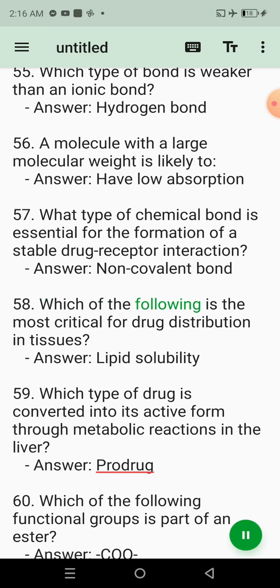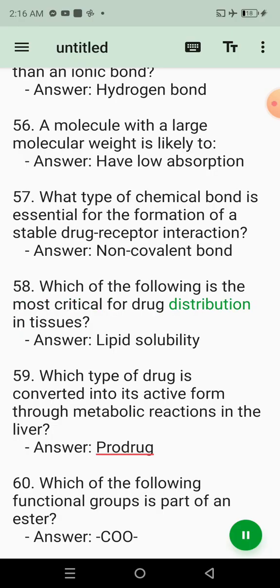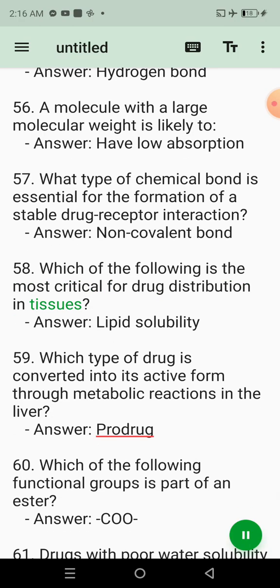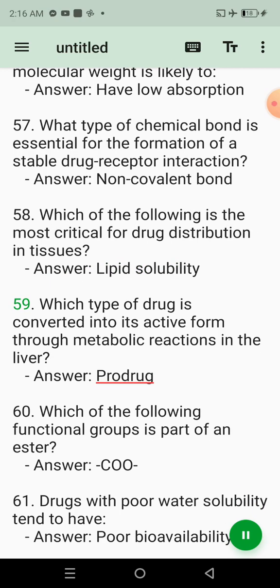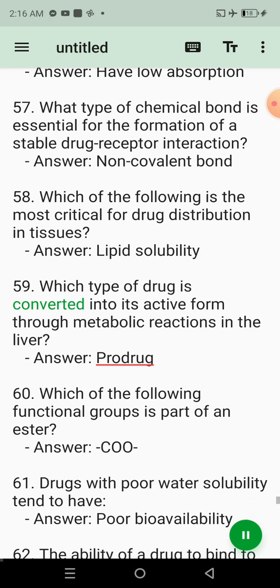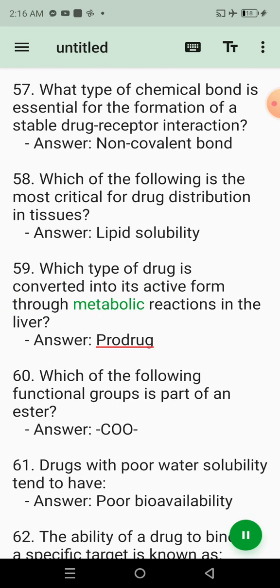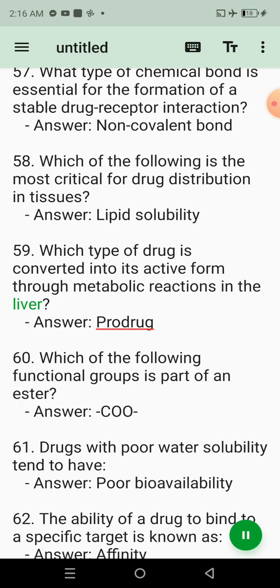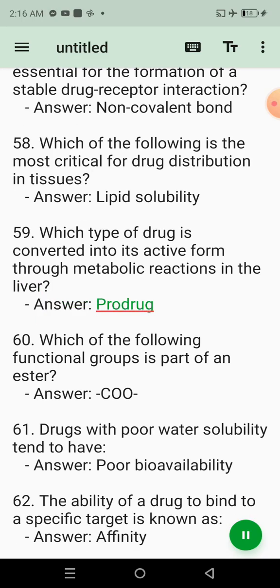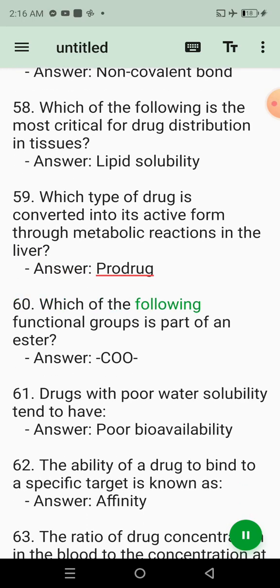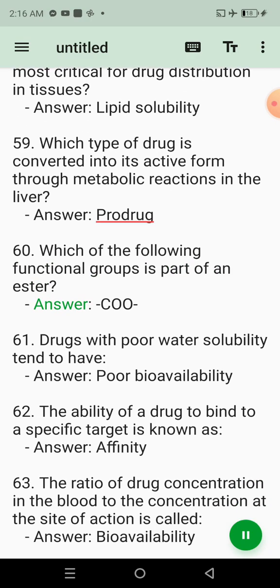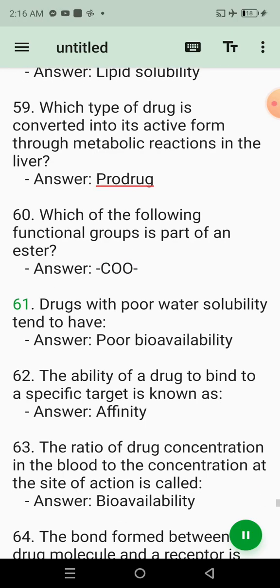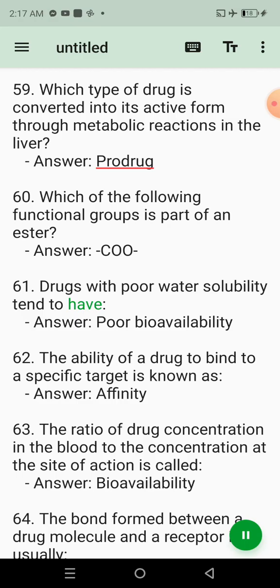58. Which of the following is the most critical for drug distribution in tissues? Answer. Lipid solubility. 59. Which type of drug is converted into its active form through metabolic reactions in the liver? Answer: prodrug. 60. Which of the following functional groups is part of an ester? Answer: COO. 61. Drugs with poor water solubility tend to have.